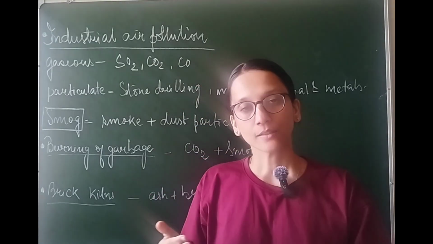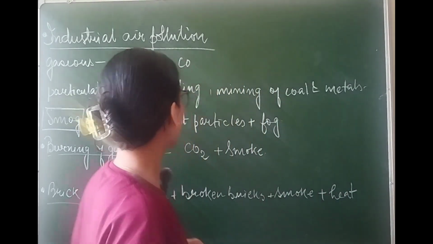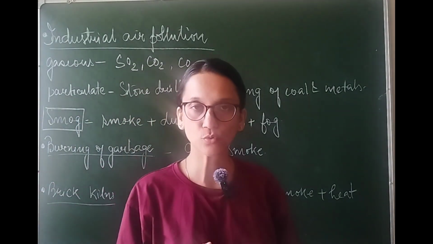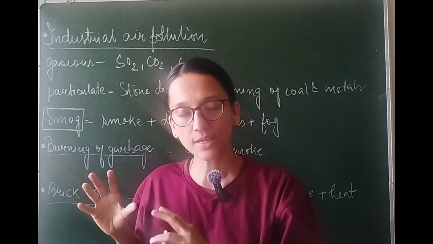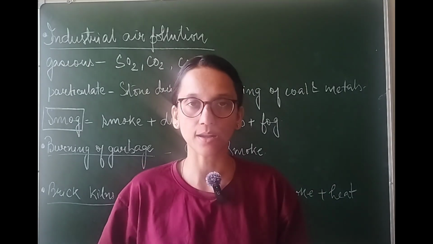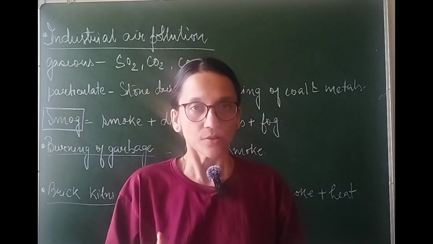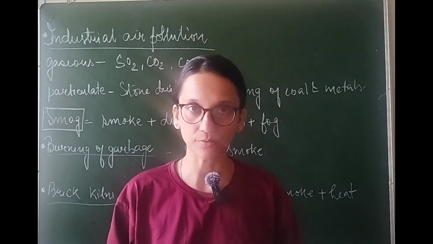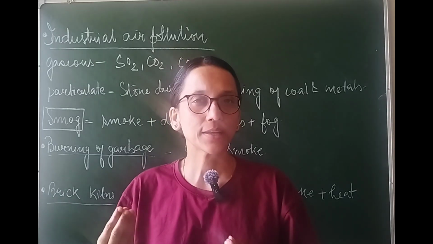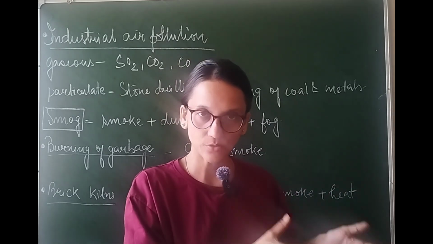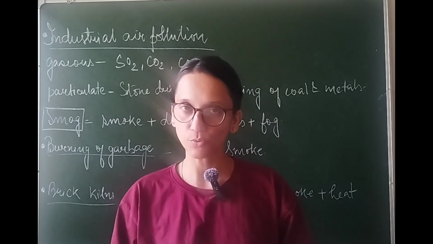Now let us discuss the other three sources of air pollution. This is industrial air pollution. Industrial air pollution refers to the industries. These can be small industries as well as large industries. Large industries like automobile industries, drug manufacturing industries, oil refineries, and small industries like the pottery industry or a carpet weaving industry. No matter whether the industry is big or small, they contribute to air pollution.